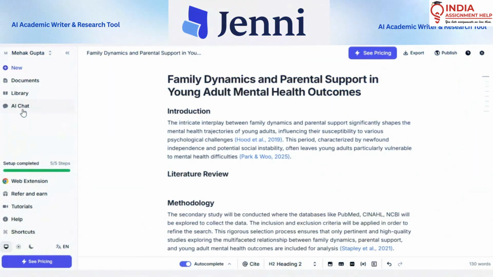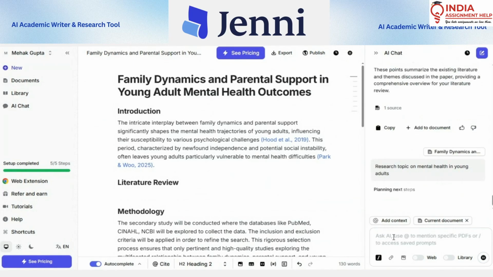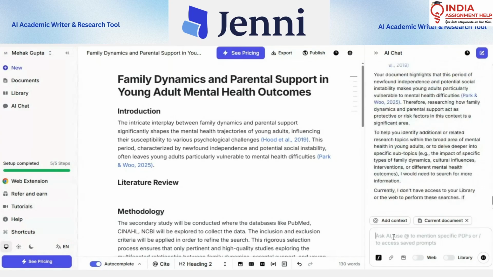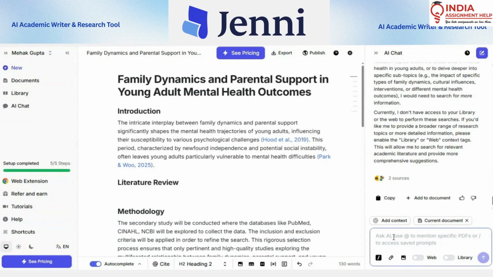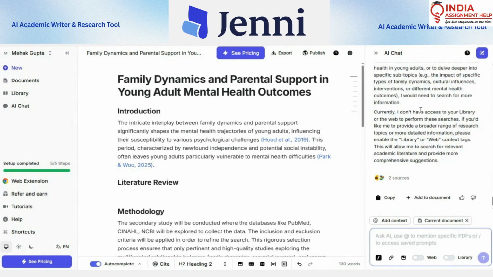Now, we will open up this platform of Jenny AI. We will go to this option of AI chat. In this AI chat, we will give a prompt like a research topic in your area of interest. So, for example, I'm taking mental health in young adults. Research topic on mental health in young adults. Okay. Now I gave this prompt. Now a list of research topics has come up for me, which will help me in deciding what research topic can be selected in my area of interest.